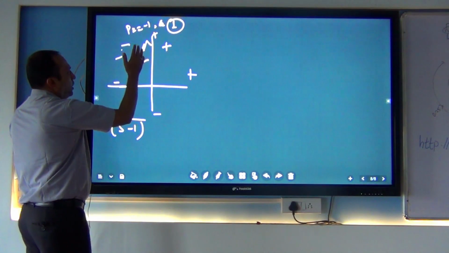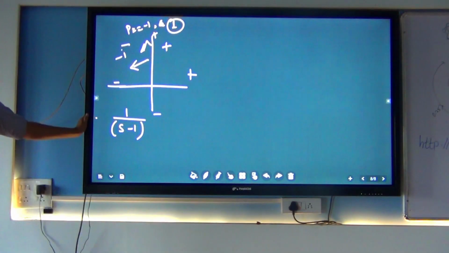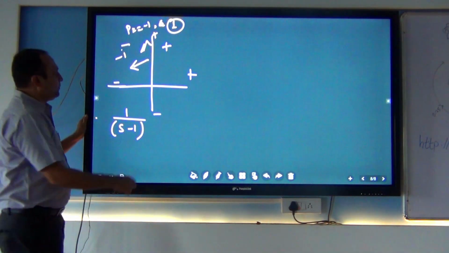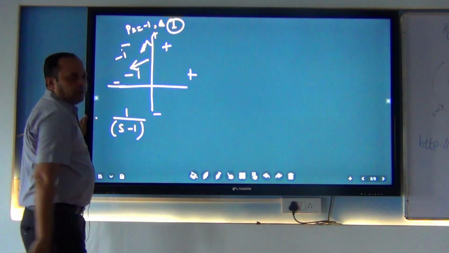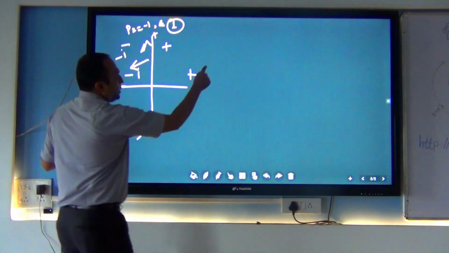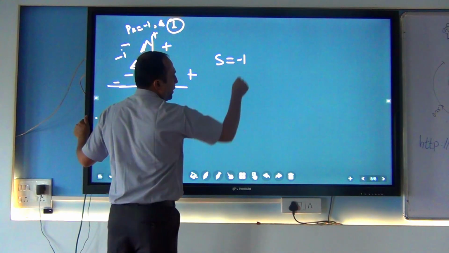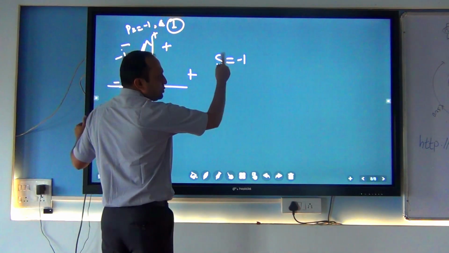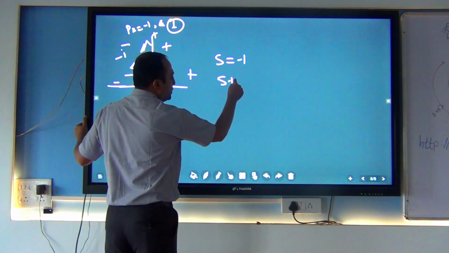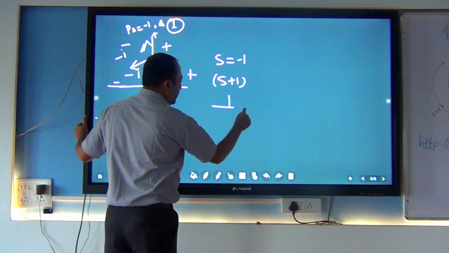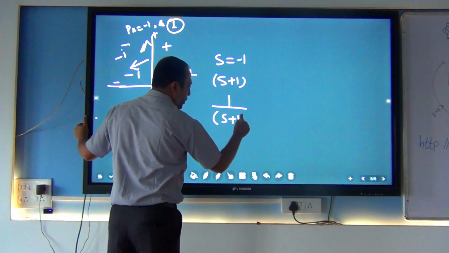So when we want a stable filter, make a note of this. The pole of H of S lies in the left hand side of the S plane. Hence the pole of H of S will be at minus 1, so S is equal to minus 1. When I shift this to the other side, S plus 1. So H of S is 1 by S plus 1.